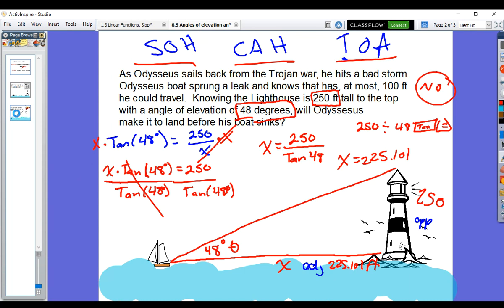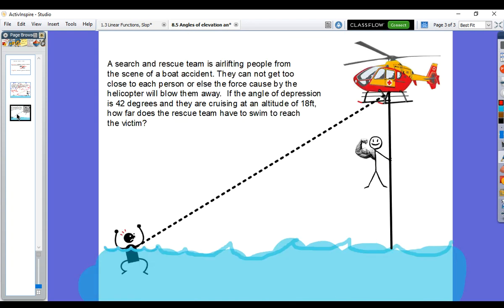Let's do one more. So on our next one, we have a rescue crew. They are a rescue crew that goes out and flies to help scenes of boat crashes. Now they cannot get too close, because if they get too close, the force of the airplane or the helicopter will blow the person down and out farther away, and possibly underwater, which could drown them. Now, if the angle of depression is 42 degrees and they are cruising at roughly an altitude of 18 feet, how far does the rescuer have to swim to reach the victim?